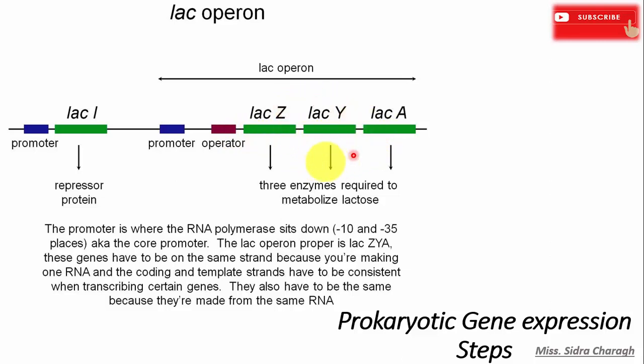These 3 structural genes are transcribed to give a messenger RNA molecule that codes for 3 different proteins. A messenger RNA molecule coding for more than one protein is known as a polygenic or polycistronic transcript.